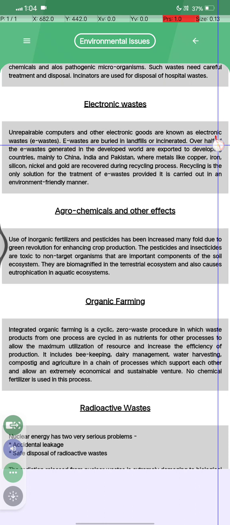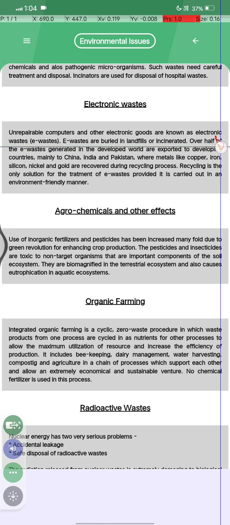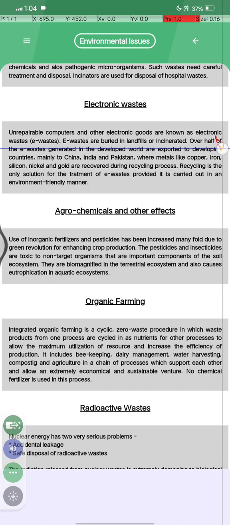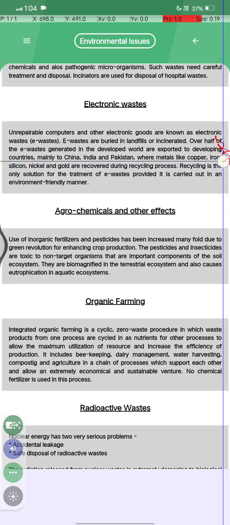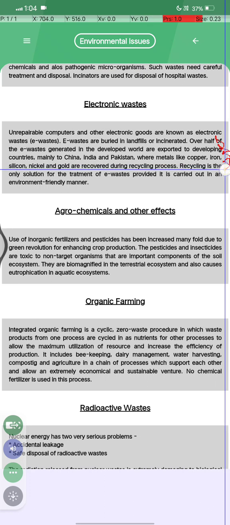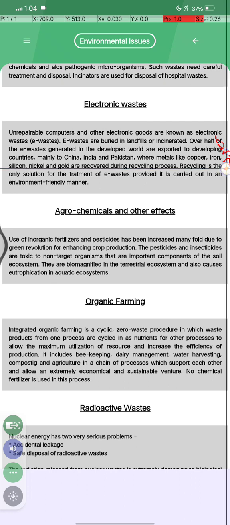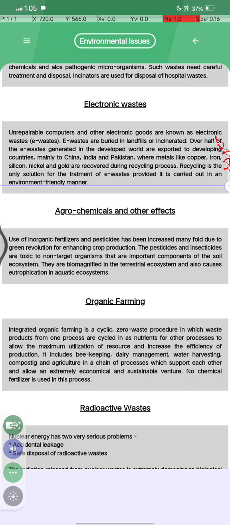E-waste is buried in landfills or incinerated. Much of the e-waste generated in the developed world is exported into developing countries, mainly China, India and Pakistan, where metals like copper, iron, silicon, nickel and gold are recovered during the recycling process. Recycling is the only solution for the treatment of e-waste, provided it is carried out in an environment friendly manner.